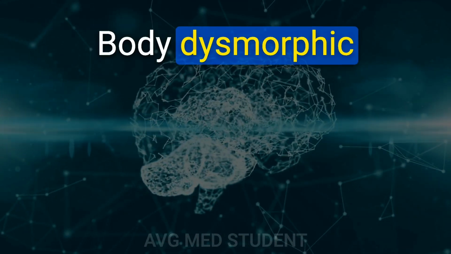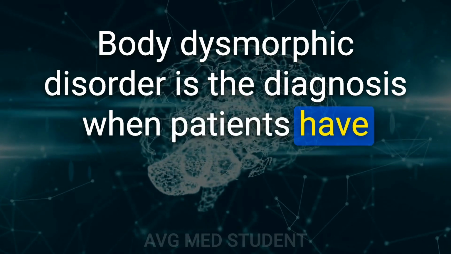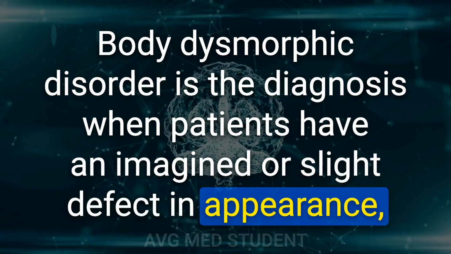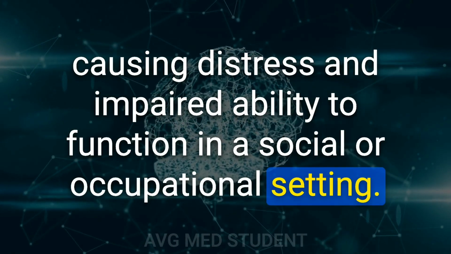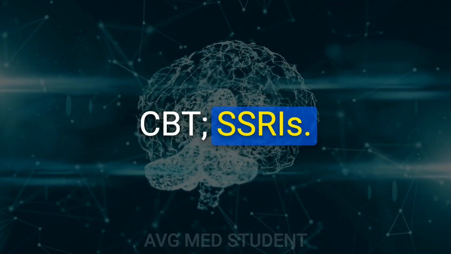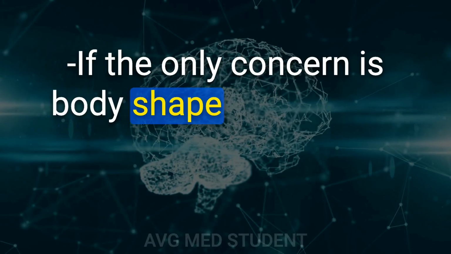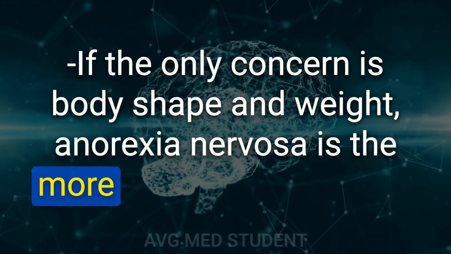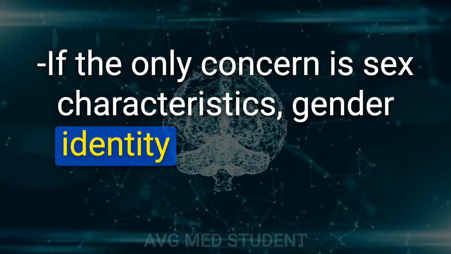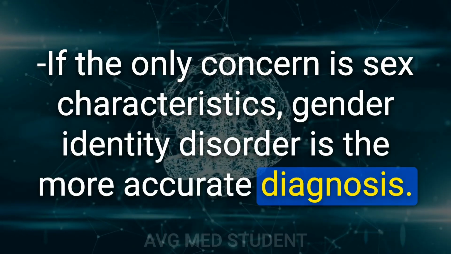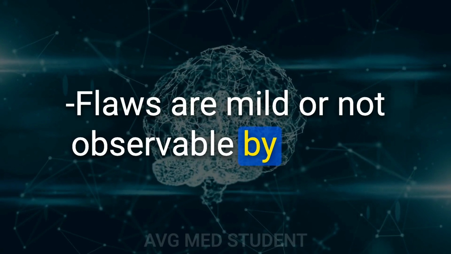26. Body dysmorphic disorder is the diagnosis when patients have an imagined or slight defect in appearance, causing distress and impaired ability to function in a social or occupational setting. What's the treatment? CBT, SSRIs. If the only concern is body shape and weight, anorexia nervosa is the more accurate diagnosis. If the only concern is sex characteristics, gender identity disorder is the more accurate diagnosis. Flaws are mild or not observable by others.